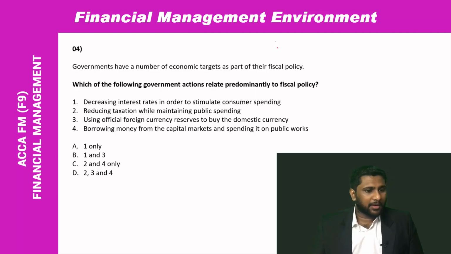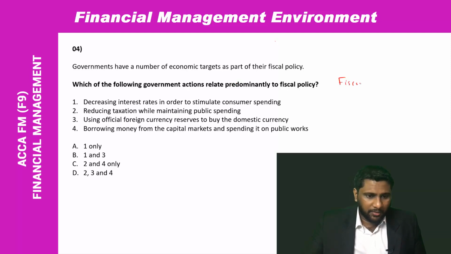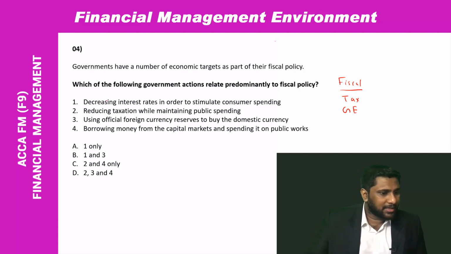Governments have a number of economic targets as a part of their fiscal policy. Which of the following government actions relate predominantly to fiscal policy? So we learned under fiscal policy we'll be using two instruments. One is taxation, the other one is government expenditure. Decreasing interest rate in order to stimulate consumer spending. Interest rate is something connected with the monetary policy, so that's wrong. Reducing the taxation while maintaining the public spending. Yes, taxation is something connected with fiscal policy, so that one we can take.